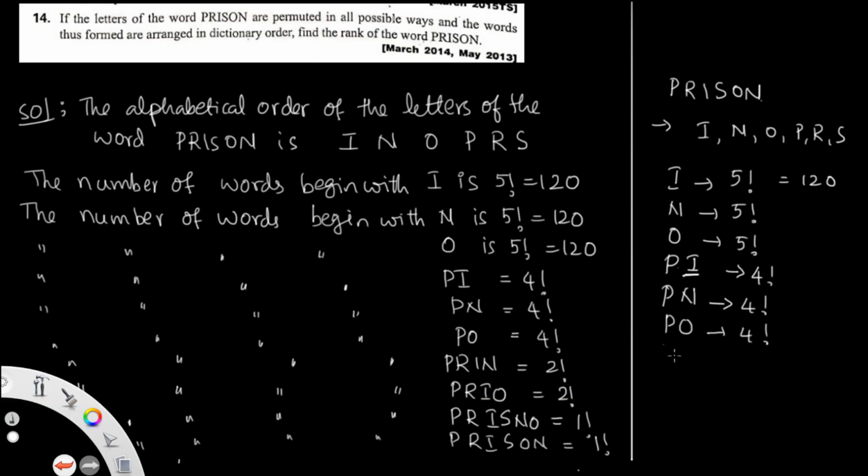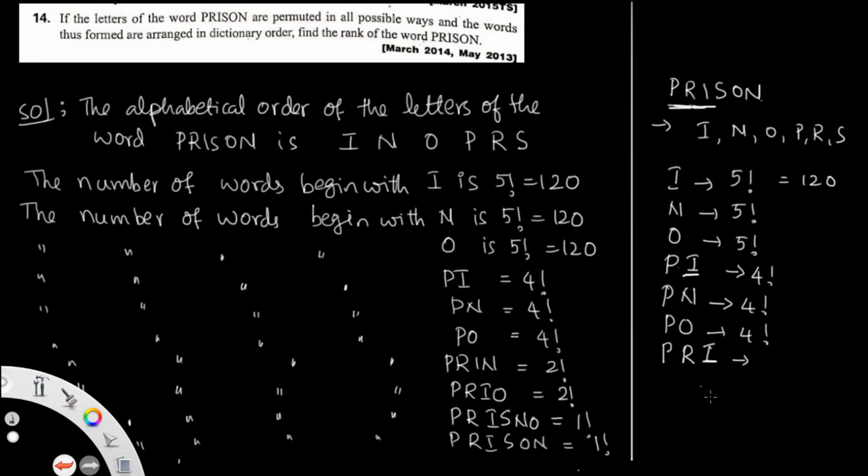Next, after PO comes PR. P is already fixed. Then go to PR. PR means you get PR here. So then the next letter will be open. The series is tallied in the comment set. Then go to the next letter, which means you can go back with alphabetical order. Then you get I here. So PRI, nothing but PRI also coincides.